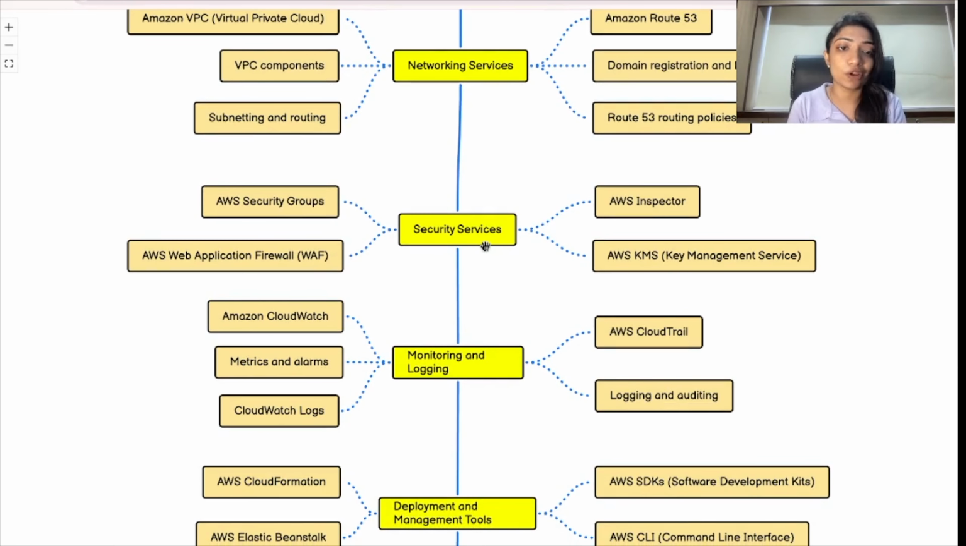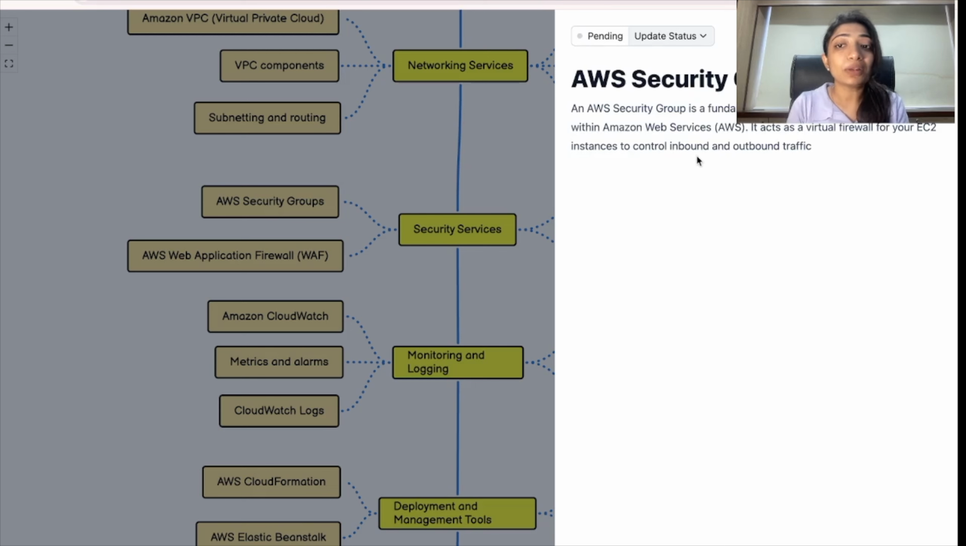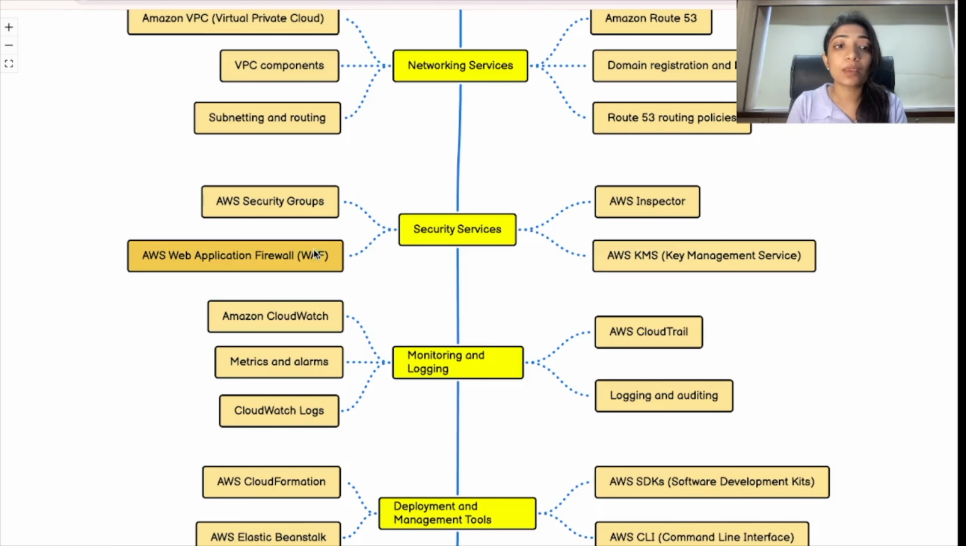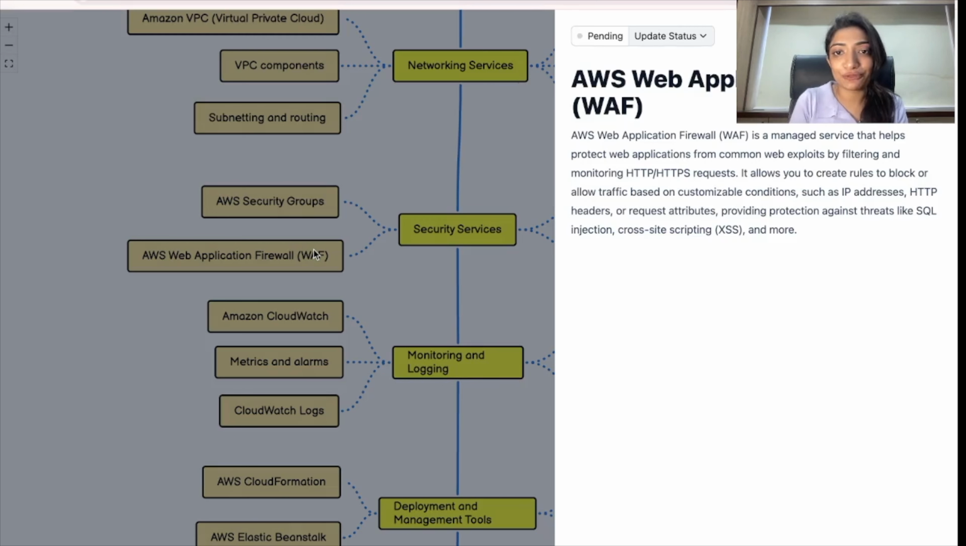Next is security services. So what is AWS security groups? It is a very fundamental component of AWS. So basically it acts as a virtual firewall for your EC2 instance to control inbound and outbound traffic. What is WAF? Web Application Firewall. It is a managed service that helps you to protect web applications from common web threats or exploits by filtering and monitoring the HTTP or HTTPS requests.